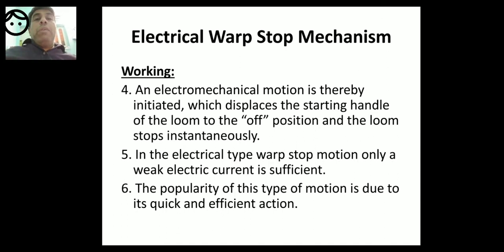Electrical warp stop motion is quick because electricity is instantaneous. Within a fraction of a second, it will pass through the parts of the machine, and it is efficient in action.